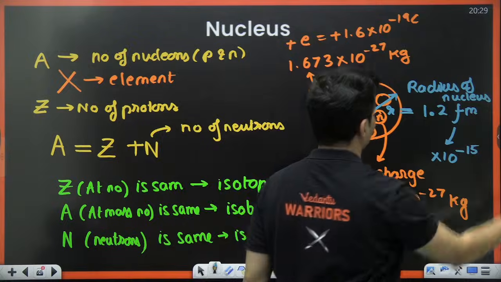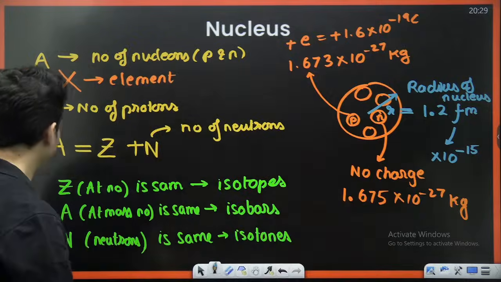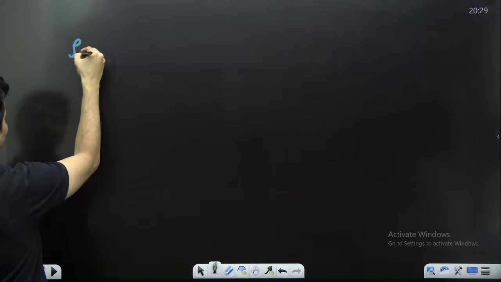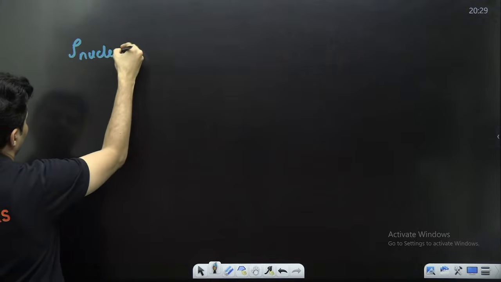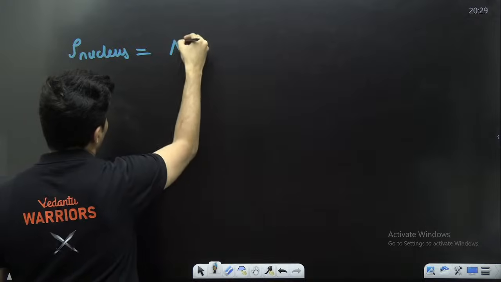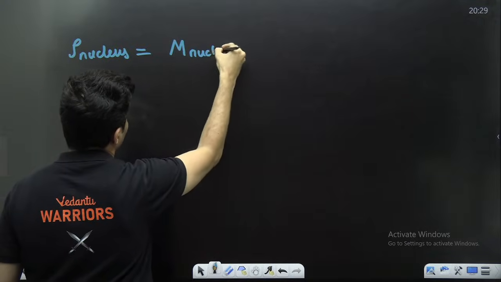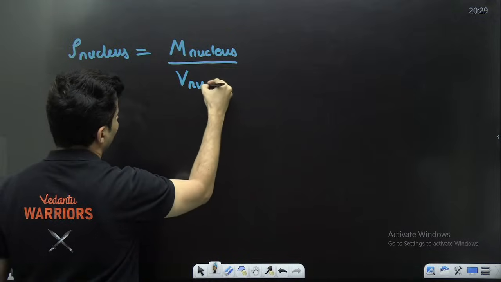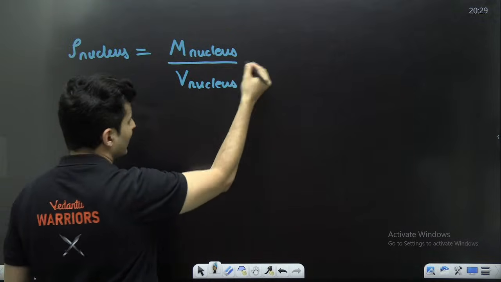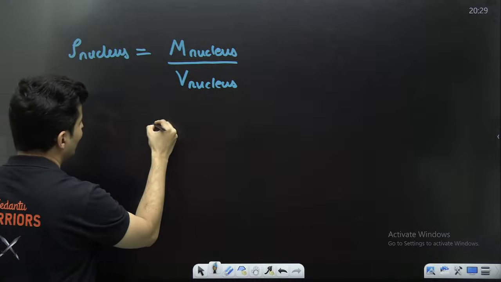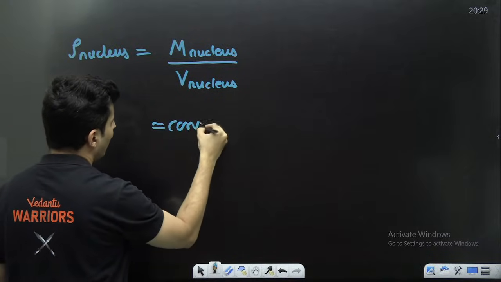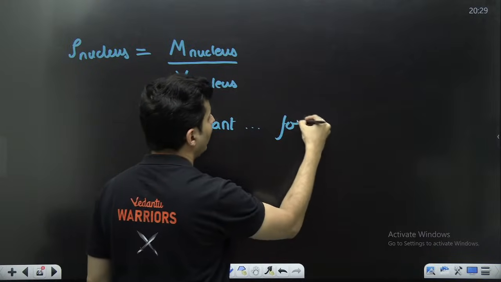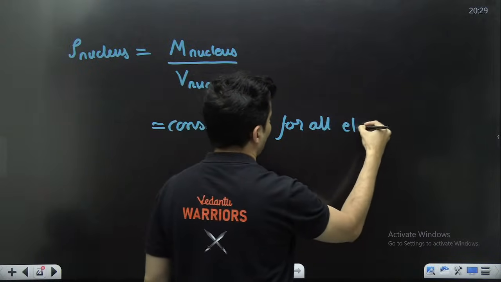Keep this in mind. One interesting thing which happens is, if you try to find the density of the nucleus, which is the mass of the nucleus upon the volume of the nucleus, you can substitute everything. You will see that it will be a constant. And when I say it is a constant for all the elements,